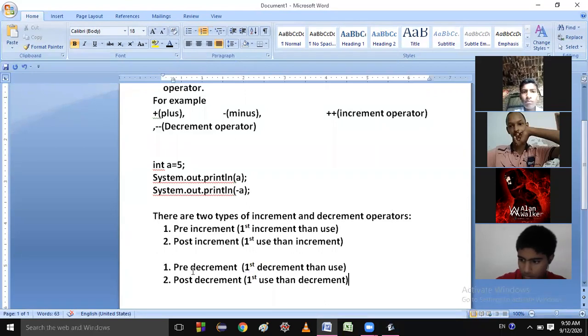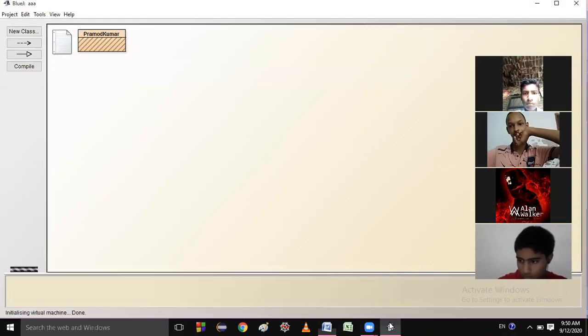Pre-decrement means first decrement then use. Post-decrement means first use then decrement. These are the definitions. Let me write a program, and after that you can understand it very well.